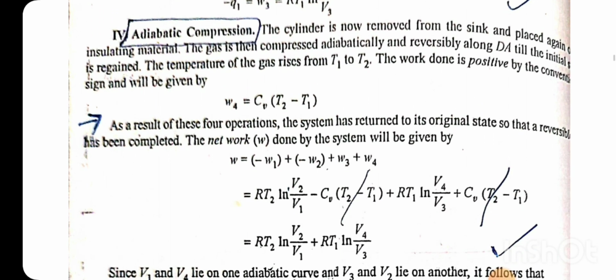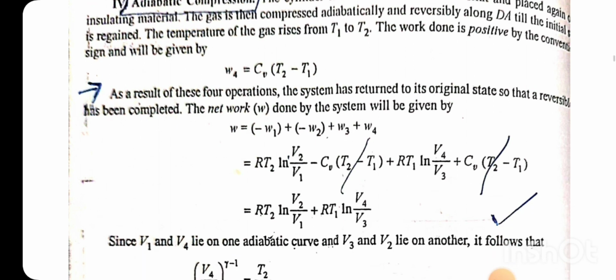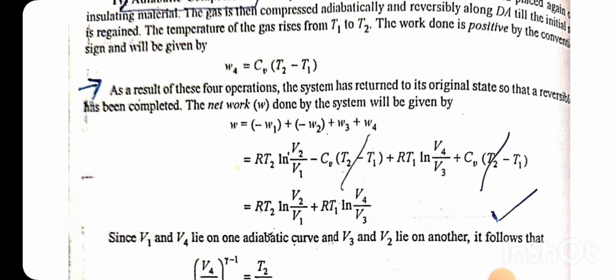Adiabatic compression. The cylinder is now removed from the sink and placed against insulating material. The gas is then compressed adiabatically and reversibly along DA till the initial state is regained. The temperature of the gas rises from T1 to T2. The work done is positive. W4 is equal to CV (T2 minus T1).